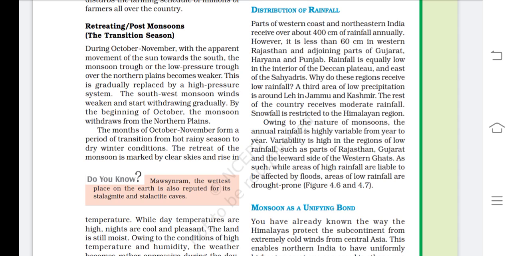As such, while areas of high rainfall are liable to be affected by floods, areas of low rainfall are prone to drought.